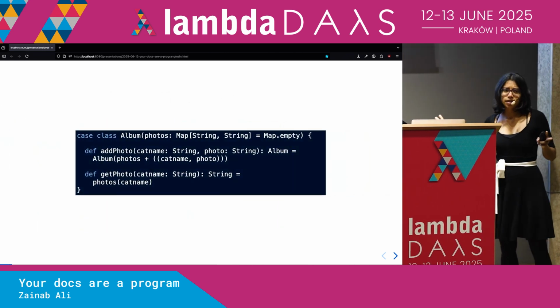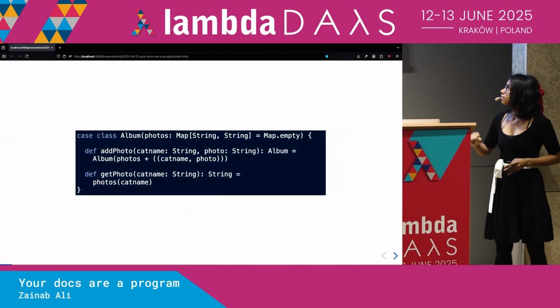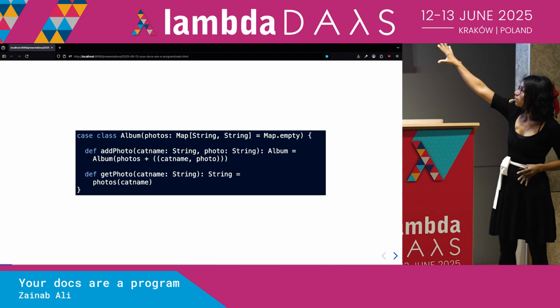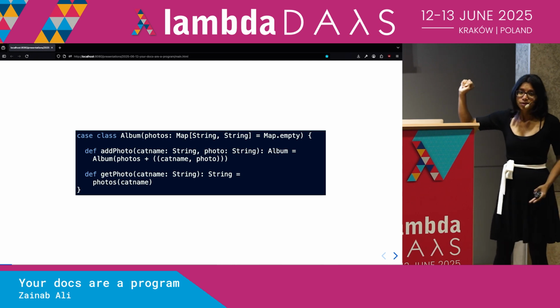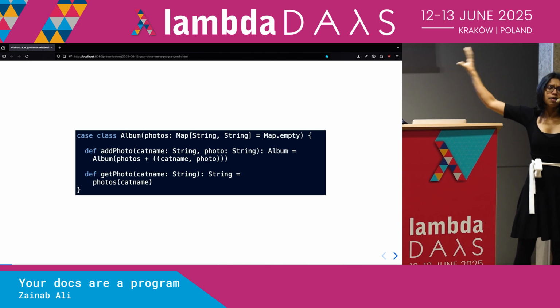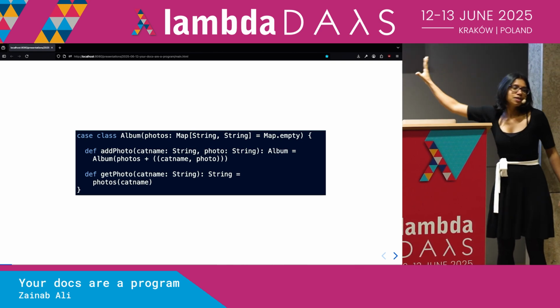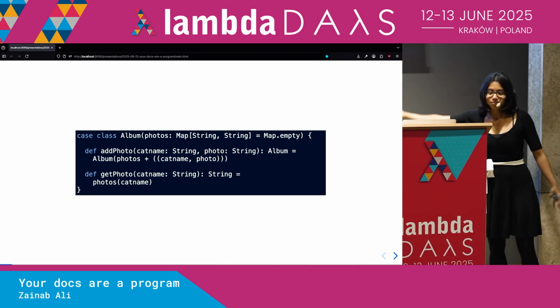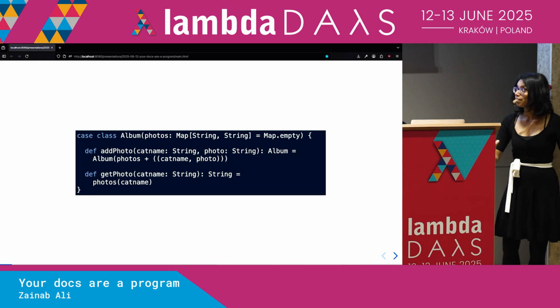Here's what this code looks like in Scala. We have a case class for your album. You can add photos to it, and you can get photos. And it's basically just a map, right? There is nothing special about this code. But, you know, first open source library.